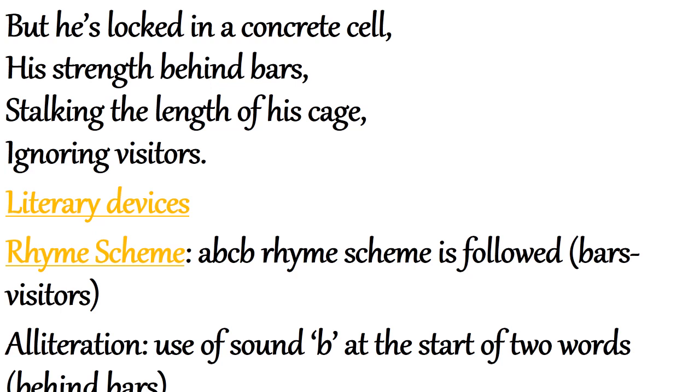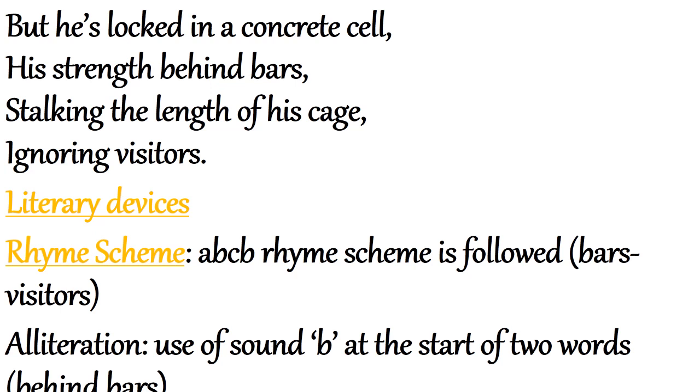So the poet wants to say in this stanza that the tiger is inside the cage. He is confined in a concrete cell. His strength is also hidden behind the bars. He is stalking in his cage. He is moving only in his cage because he cannot come out. The tiger is locked in the cage, so he does not pay heed to the visitors. He ignores them.